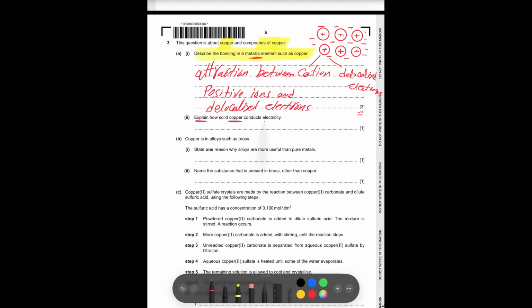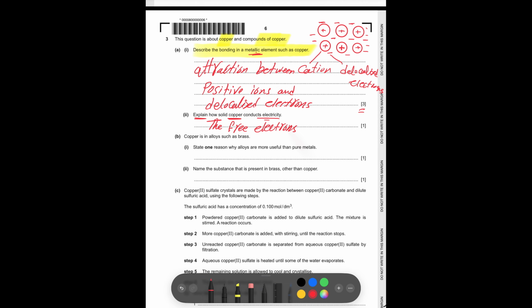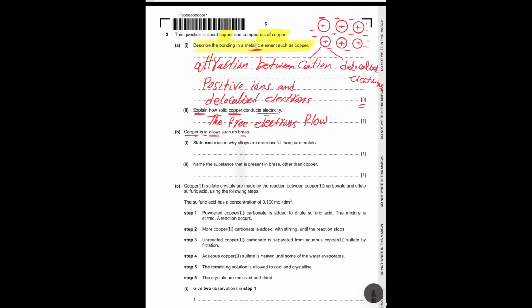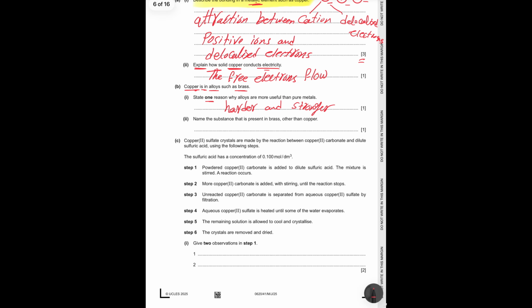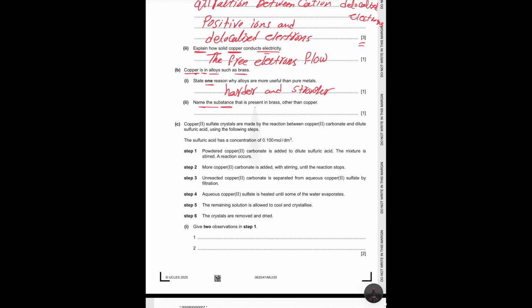Explain how copper conducts electricity. The delocalized electrons are free to move and carry the charge. Copper is in alloys such as brass. State one reason why alloys are more useful: because they become harder and stronger. Name the substance that is present in the brass other than copper. Brass is a mixture of copper and zinc, so the other substance is zinc.